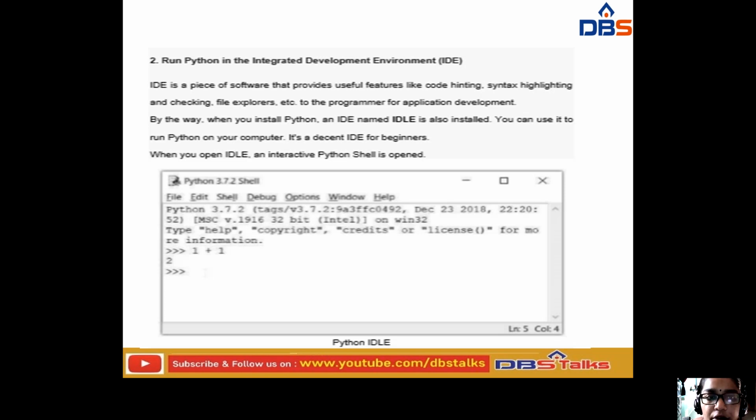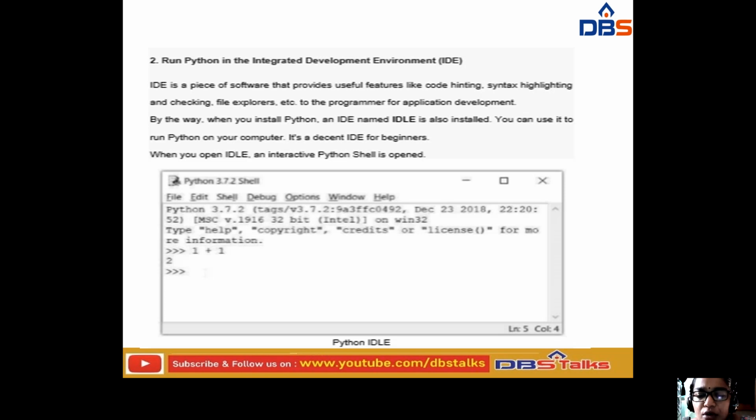An integrated development environment is a piece of software that provides useful features like code hinting and syntax highlighting. In the command prompt line, only a black and white display will be there. But here, what are the useful features? Code hinting, syntax highlighting.